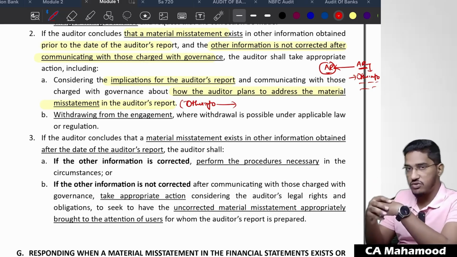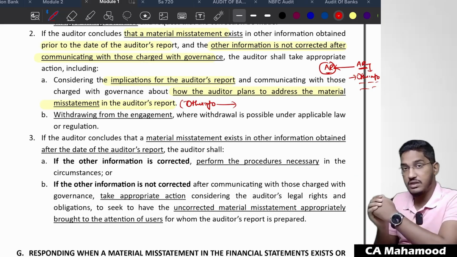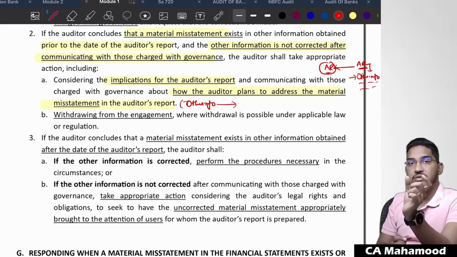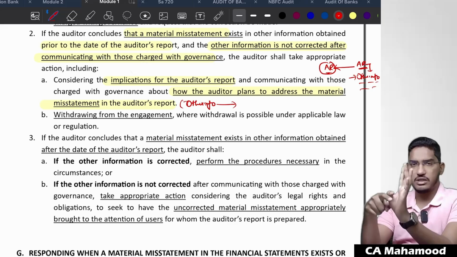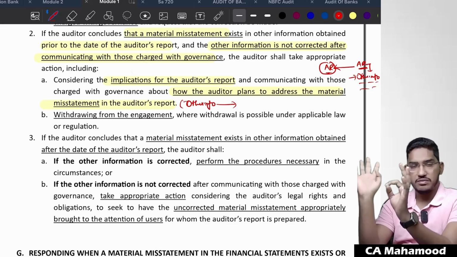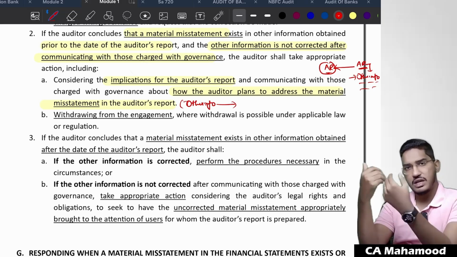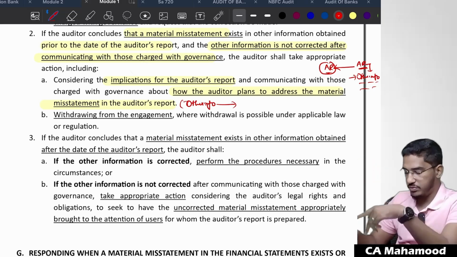If you want to use an emphasis of matter paragraph, communicate with those charged with governance. In a similar manner, if you want to give a negative comment in the other information paragraph, you also communicate with those charged with governance. "Sir, I told you to correct the other information, you did not correct it. So what I am doing, I am going and changing my other information paragraph. I will give a negative comment there." So you have to communicate with those charged with governance and take appropriate action in your auditor's report.